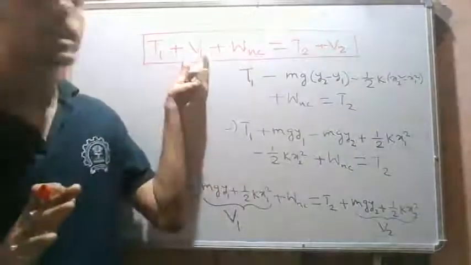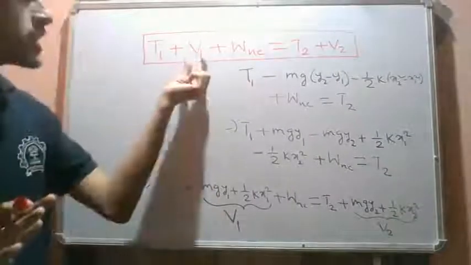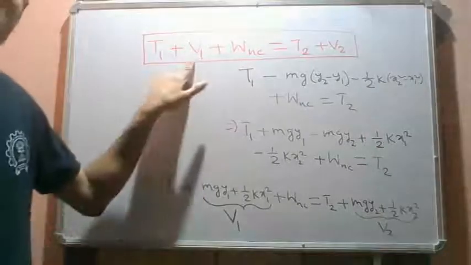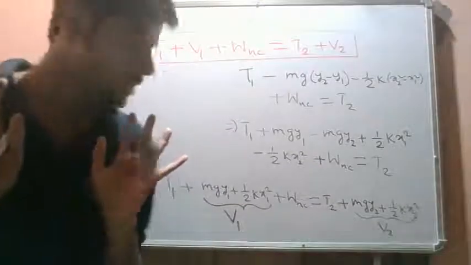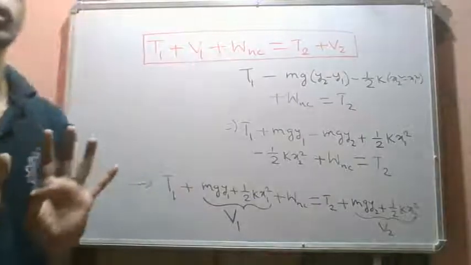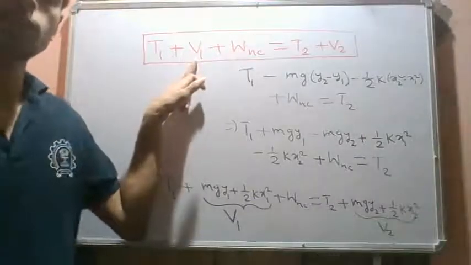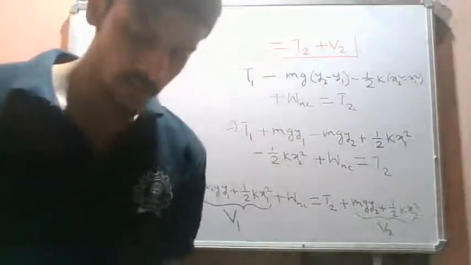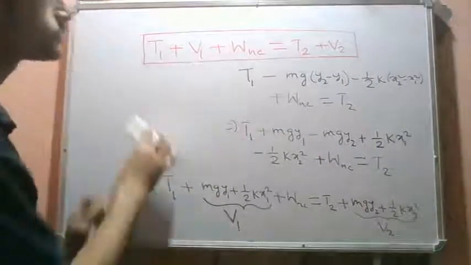This is our work energy principle in a generalized format. We have just separated out the work done due to conservative forces. This work done due to conservative forces will be stored in the system in terms of potential energy. So the work done by conservative forces is always stored in the body as potential energy. Now we will try to solve some problems using this concept that have appeared in GATE.